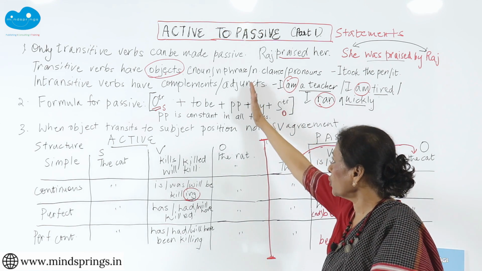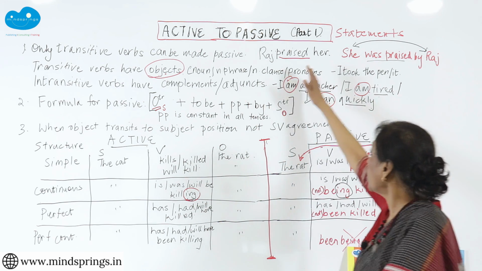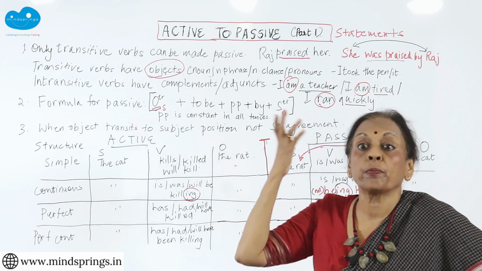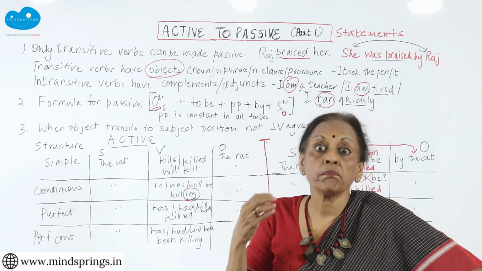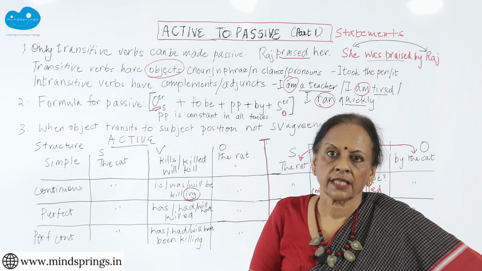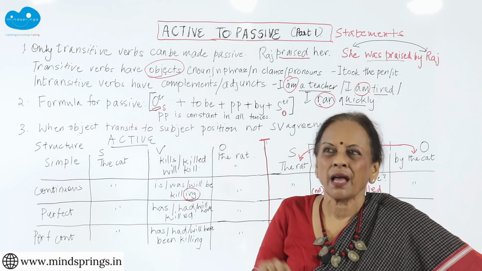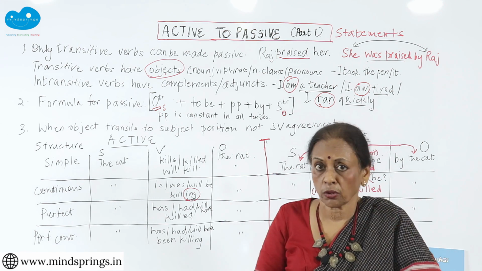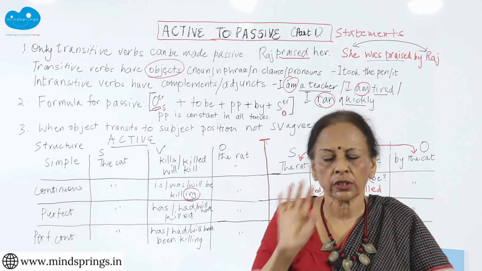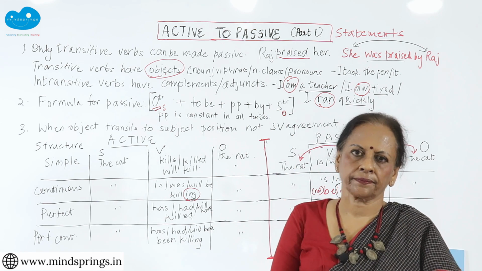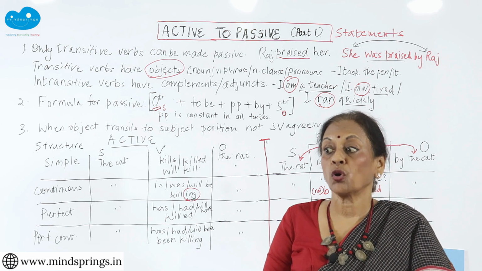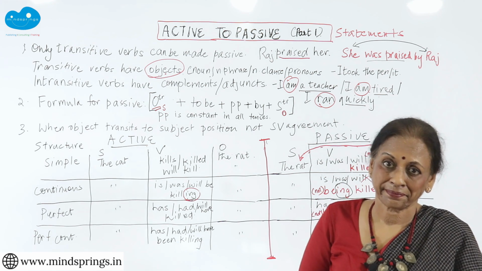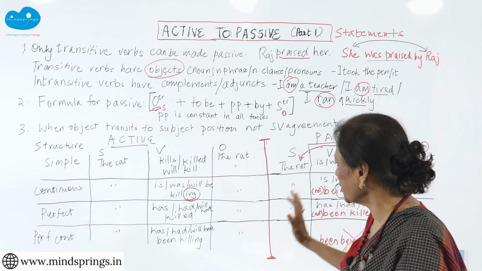Now you may put the by or you may not put the by. Sometimes you can just stop. If I say she was praised, full stop, perfectly okay. You don't have to know who praised her, because the most important person is she. We are talking about her and what happened to her. By whom is not really important. If you want to put it, but if you don't want to put it, there is no problem. She is important and what happened to her is important. This is the passive voice. The passive voice gives importance to what happened and to who it happened. It doesn't care who did it. Okay?